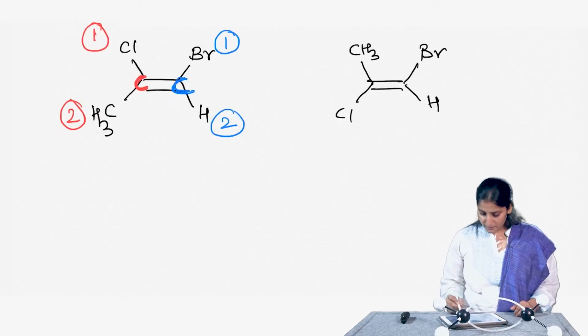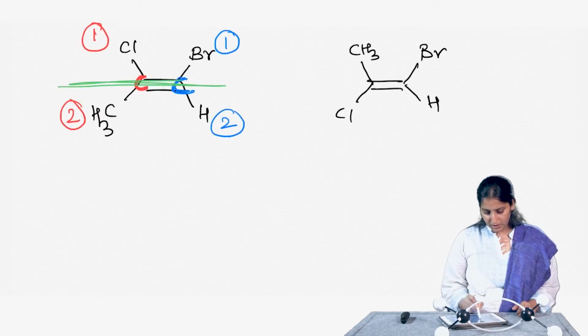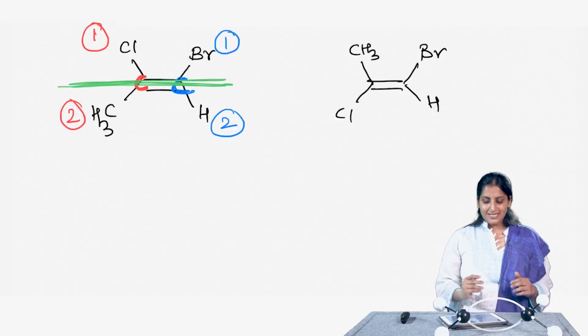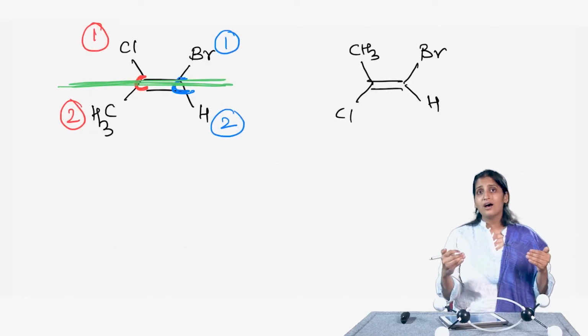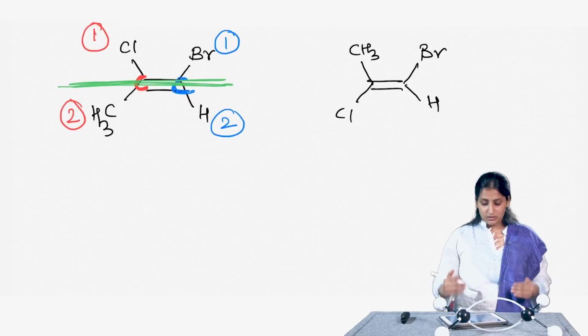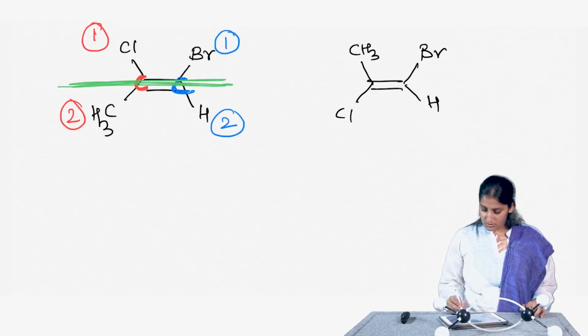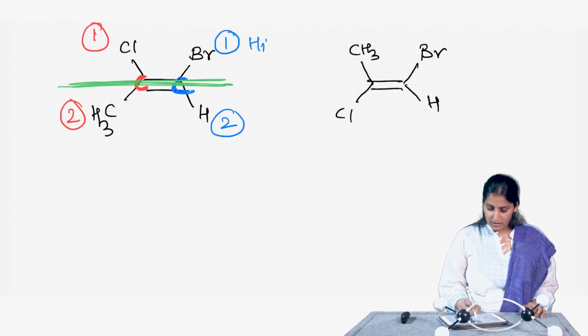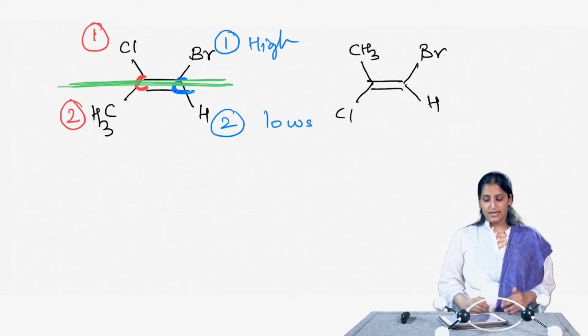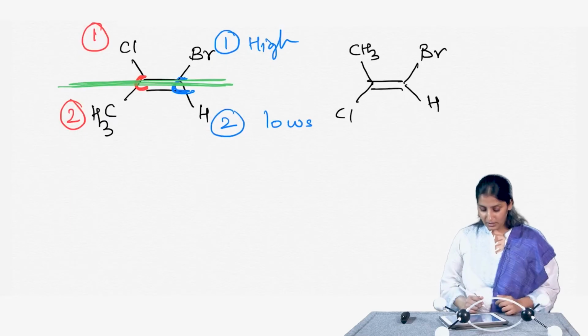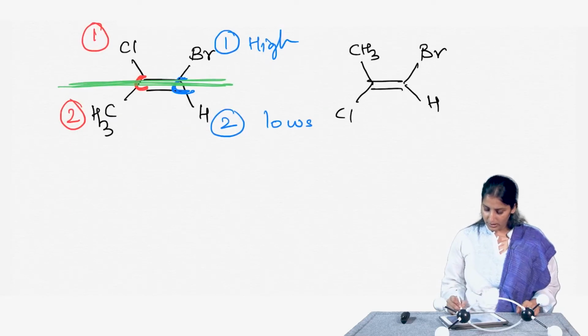Now, if I look at it along the carbon-carbon double bond line, what I see is that both the ones are on the same side and both the twos are on the same side. Or you can also say both the highs are on one side and both the lows are on the other side. So, this particular type of compound is called a Z alkene.